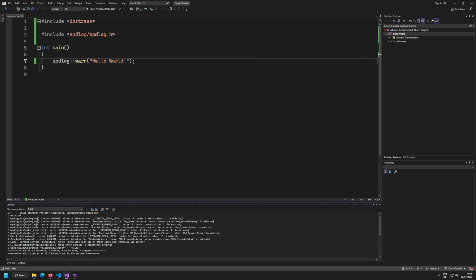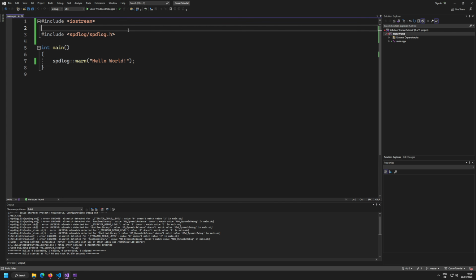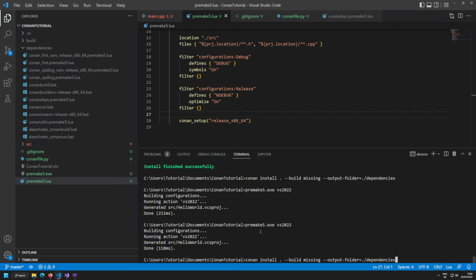Now, what is the problem? The problem that's currently happening is that we are using a release build of spdlog on a debugging build of our solution. So our fix doesn't work. It's a bit of a problem. Conan itself is not designed to only do release builds. However, if you want to do debug builds, you need to do a certain trick. You need to trick Conan into thinking that you are on a debug configuration even though your profile is specifying a release configuration.